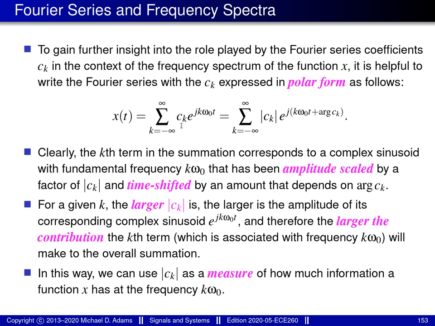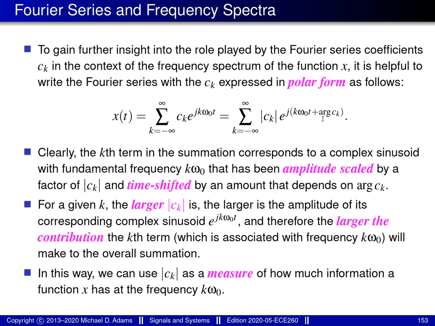When we do this, we can take the exponential that comes from writing c_k in polar form and combine it with the exponential that's already in the Fourier series in order to write the expression on the right-hand side here. Looking at this summation, each term is essentially a complex sinusoid, a function that looks like e to the j k omega naught t. But because of this additional term, the plus arg c_k, the complex sinusoid is shifted by an amount that depends on arg c_k.